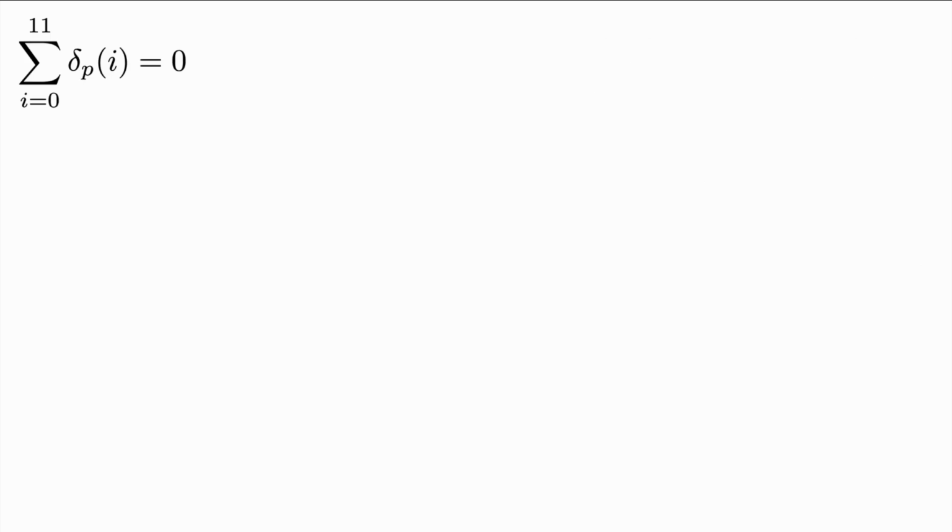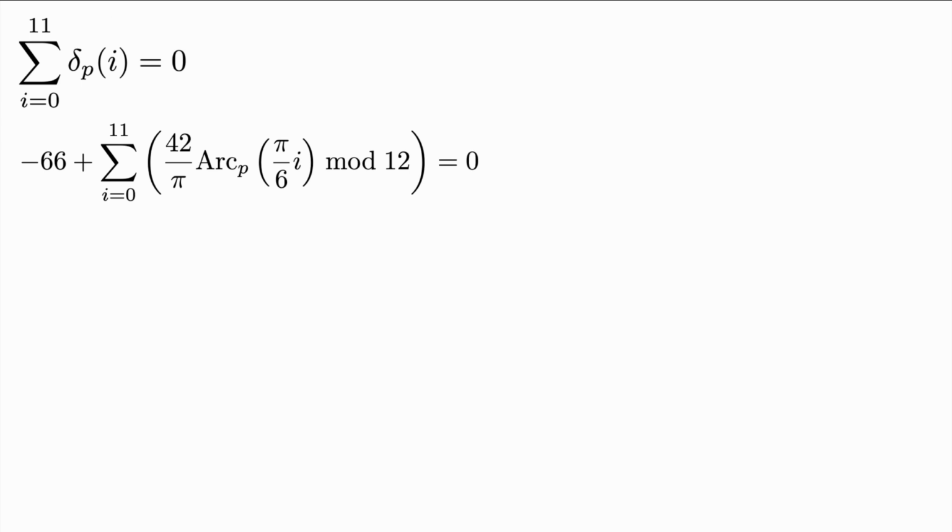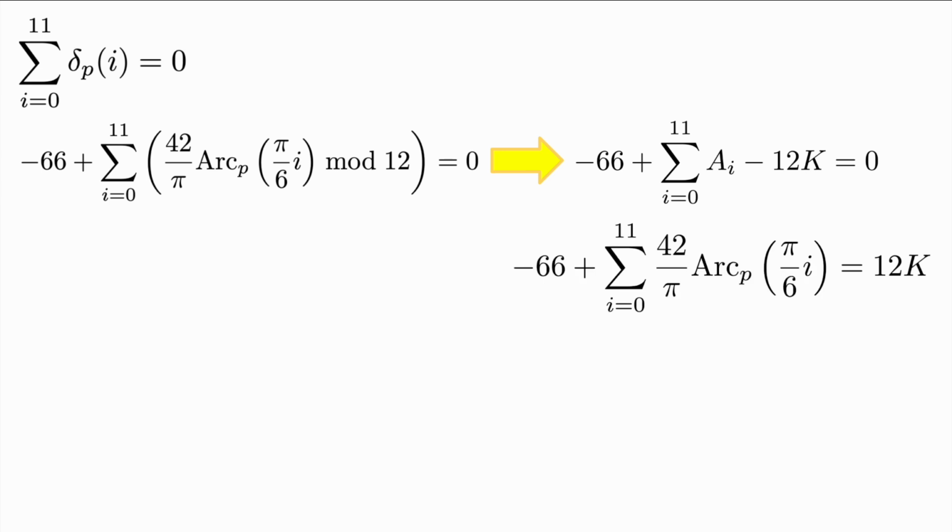Recall the definition of balanced P from Chapter 12 and how we can rewrite it like this. Using our substitutions from the previous slide, we can rewrite our equation like this. We'll move the 12K to the other side, and now we're going to do a little replacement. Since K actually changes depending on the value of p, the equation we have now is saying something about a specific balanced p value. In order to solve for properties of any balanced p value, we'll replace K with some